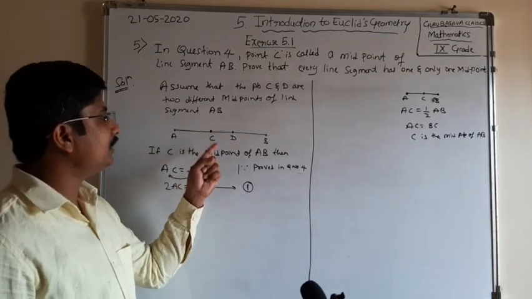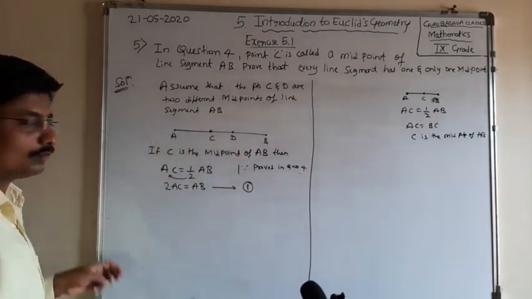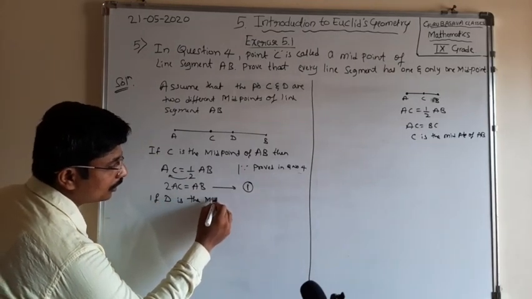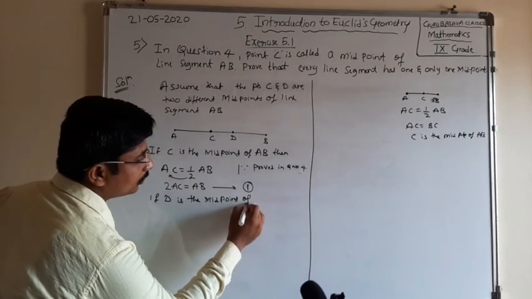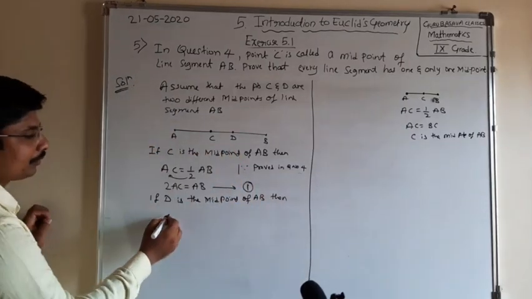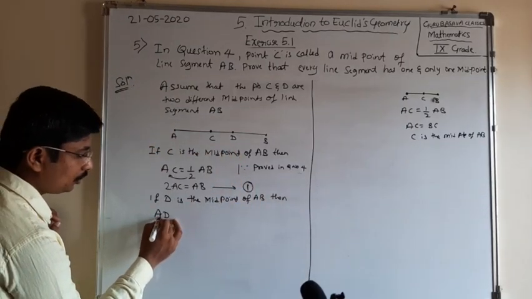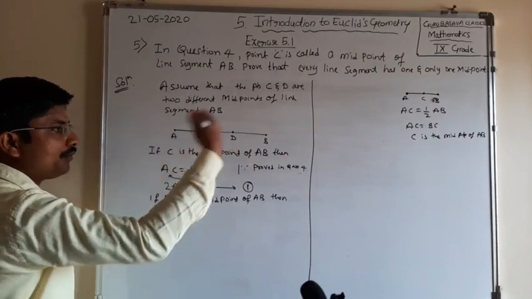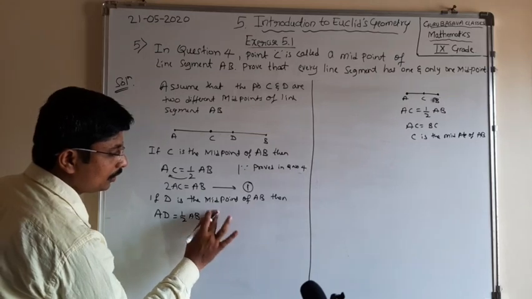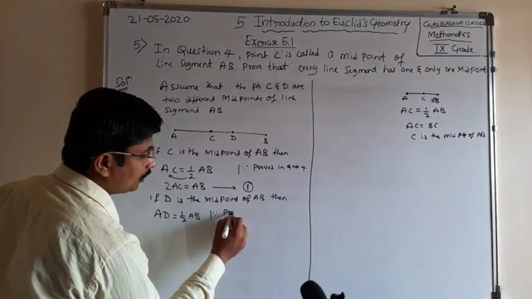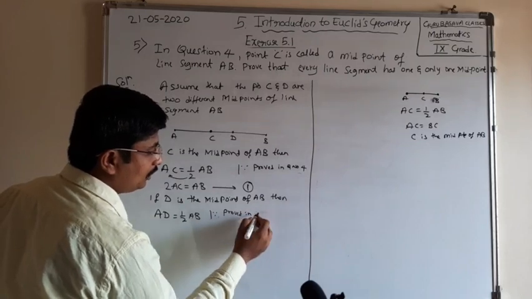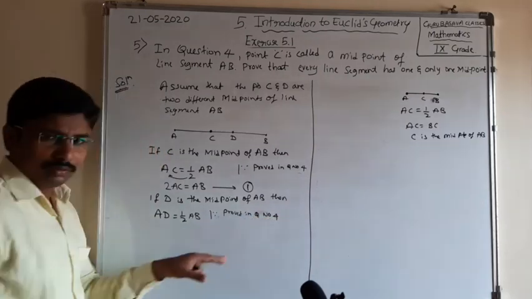Like that, you consider D as the midpoint of AB. If D is the midpoint of AB, then AD is equal to half of AB, because proved in question number 4.